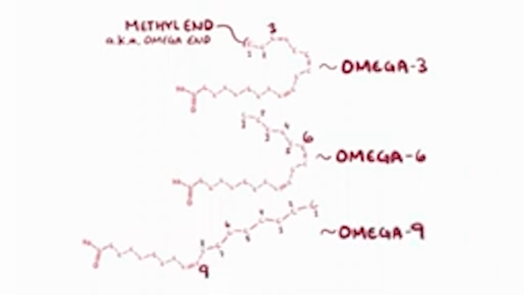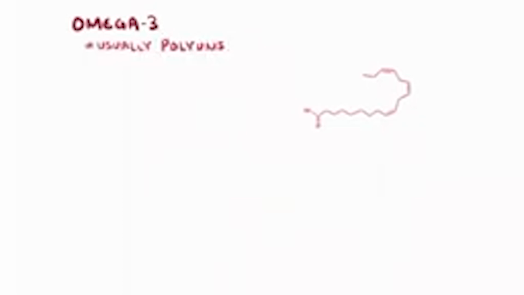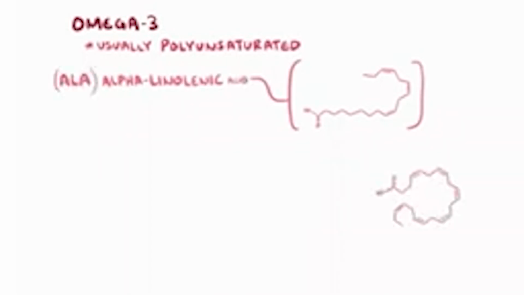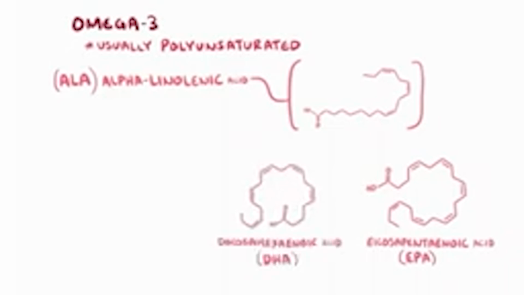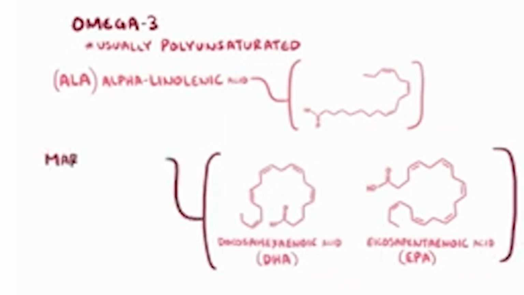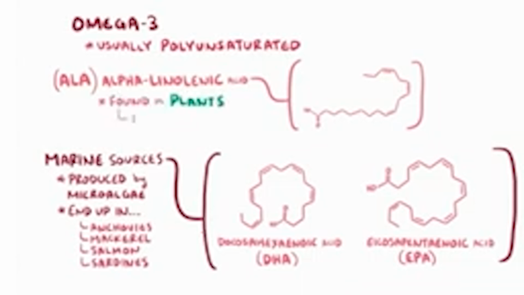Now, to make things even easier when looking at these molecules, I'm just going to show the bonds. Alright, so omega-3s are usually polyunsaturated fatty acids and include alpha-linolenic acid, or ALA, eicosapentaenoic acid, or EPA, and docosahexaenoic acid, or DHA. EPA and DHA are marine sources of omega-3s. They're produced by microalgae and end up in the tissues of fish like anchovies, mackerel, salmon, and sardines. ALA is found in plants like flaxseed.